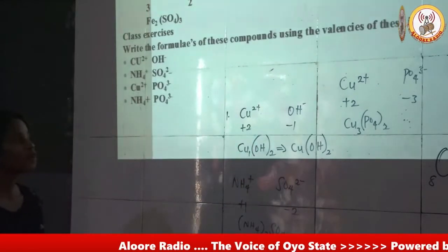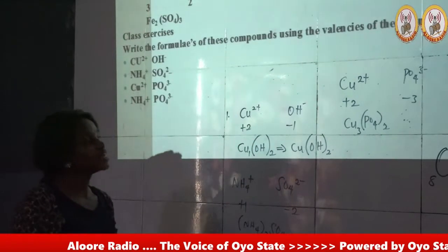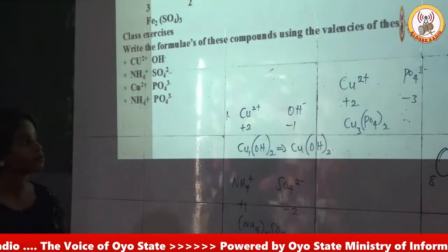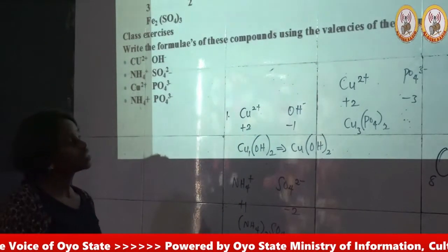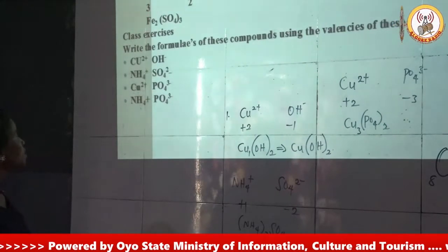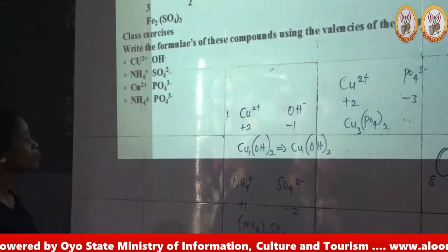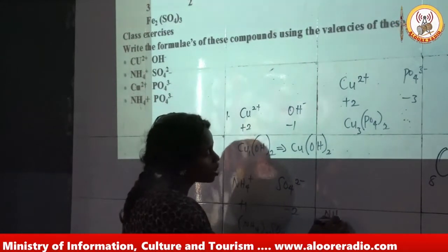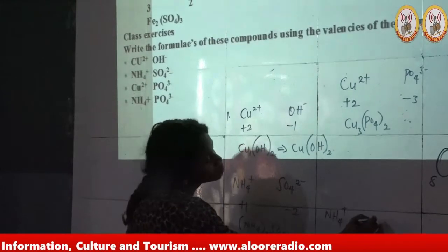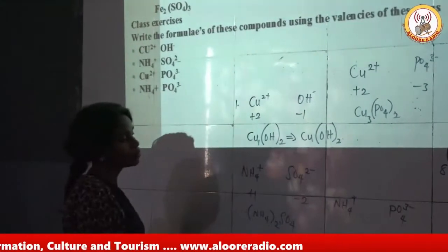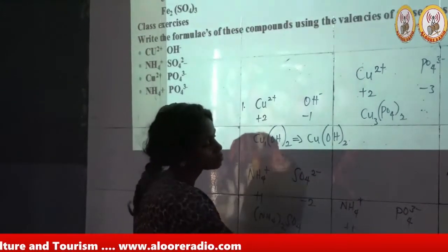I have copper tetraoxophosphate 5. Copper 2 tetraoxophosphate 5. Then we move to the next one, which is the last, but not the least. We have ammonium ion and tetraoxophosphate 5. So this is +1, -3.